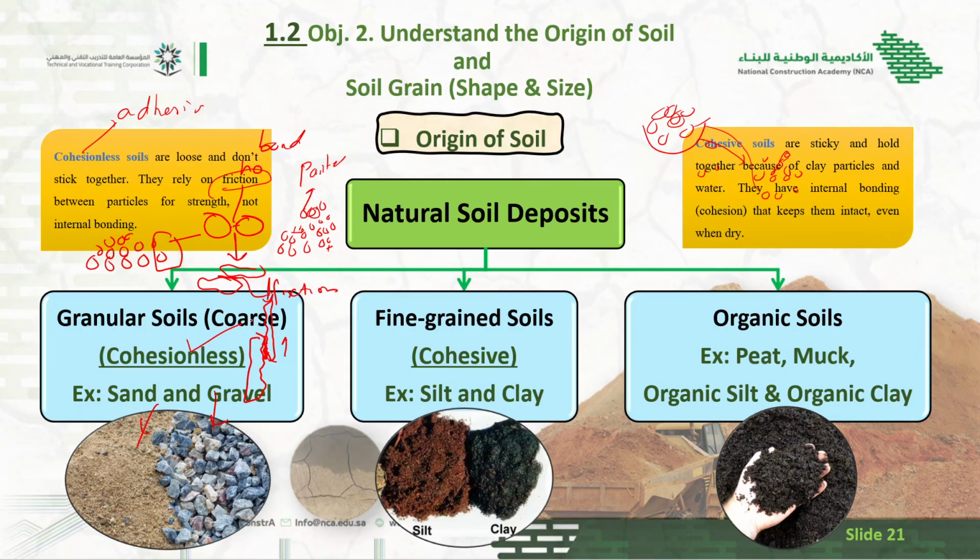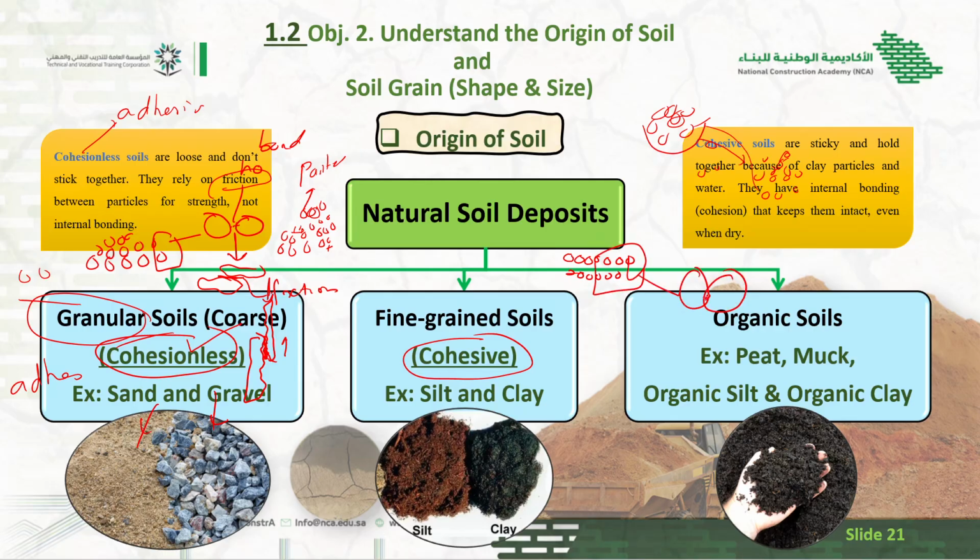That type of soil is called granular soil. Granular means grain, means individual particle, or cohesionless soil, and sometimes it is called adhesion. Understand? The other one is fine grained soil. It is cohesive. Cohesive means what? The particles are very fine, very small, and I would like to zoom in on this area, exaggerated.